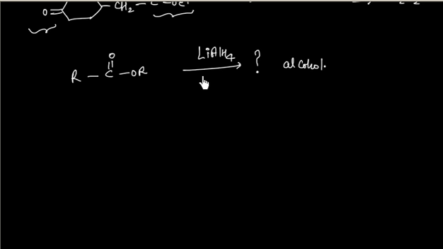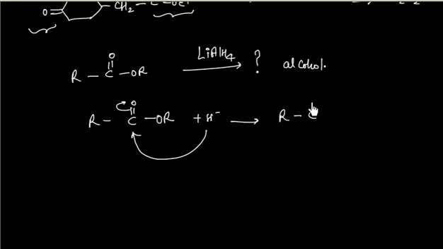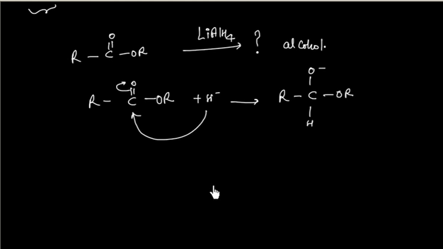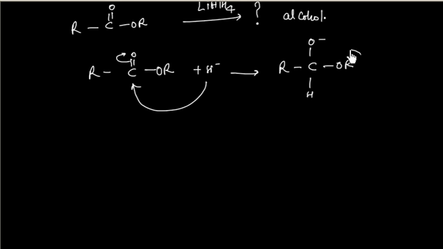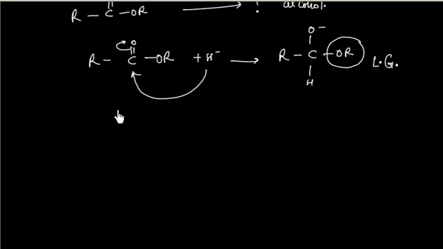Now first step, that is attack of H minus on RCOOR. H minus will attack as a nucleophile. This opens up, so we will have RCO minus, OR, hydrogen. Now next step, this will act as a leaving group. So this comes back and this leaving group goes out. So we will have now an aldehyde.